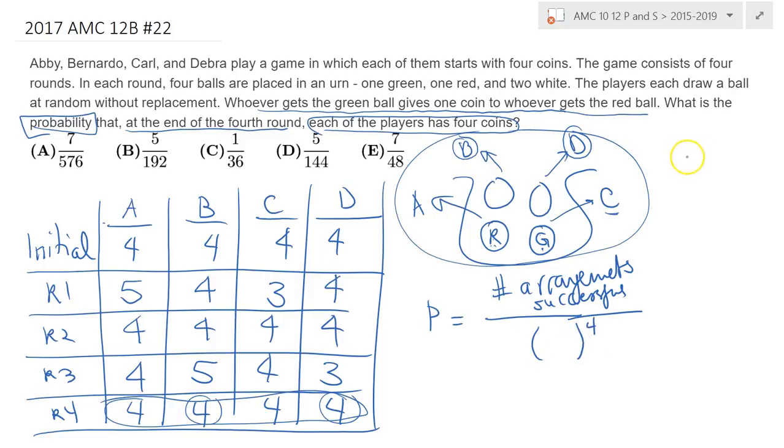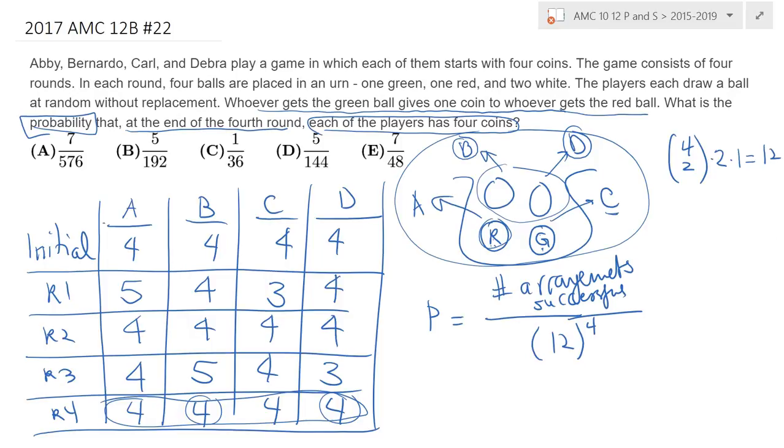So we have 2 white and 1 red and 1 green. Well, first of all, how many ways can I give those 2 white to those 4 people? Well, I just choose which 2 of these 4 people will get the white. And then of the remaining 2 people, I need to choose who is getting the red, and then the remaining person will automatically get the green, right? So that's 6 times 2, 12 ways. Okay, so I already have my denominator here.